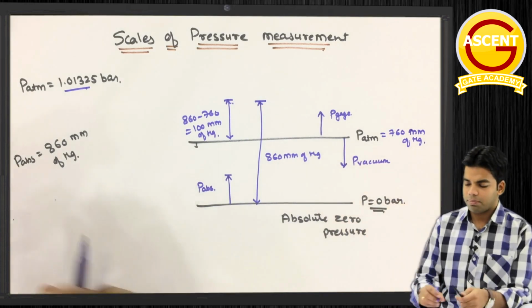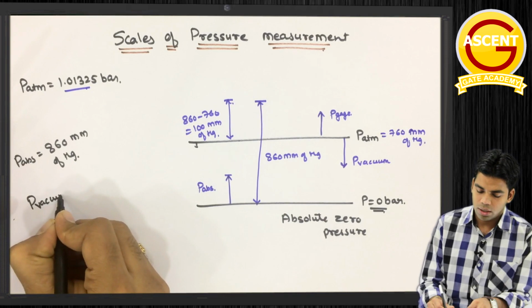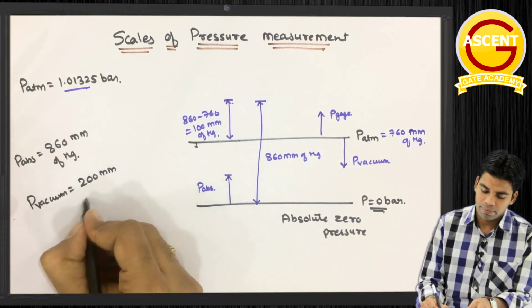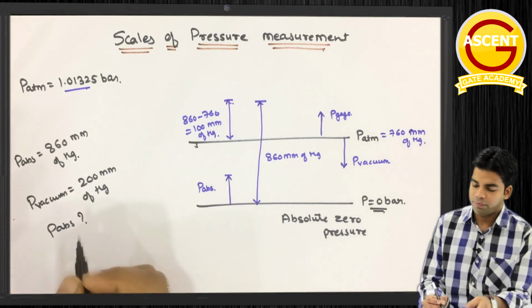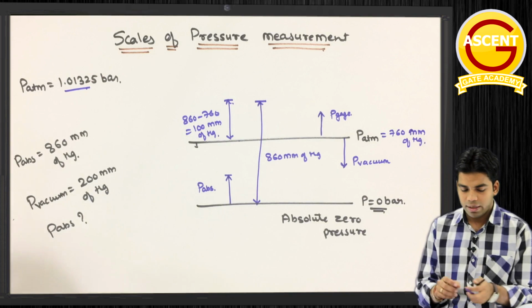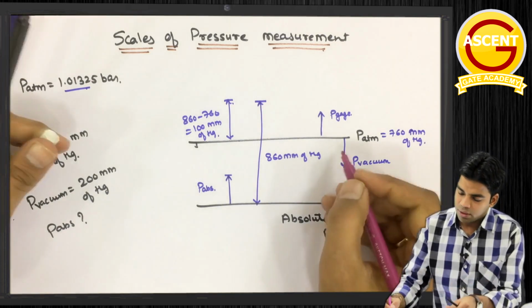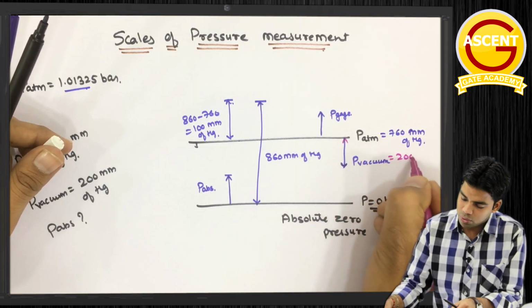Getting this? For example, suppose the vacuum pressure at a certain point is given as 200 mm of Hg. Then what will be the absolute pressure? Okay, vacuum pressure 200 mm of Hg है, that means 200 mm of Hg from this point. From this point we are getting 200 mm of Hg.